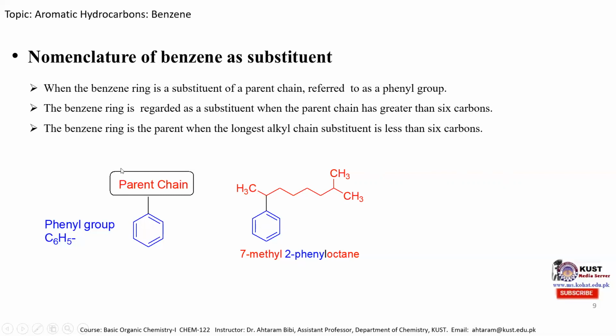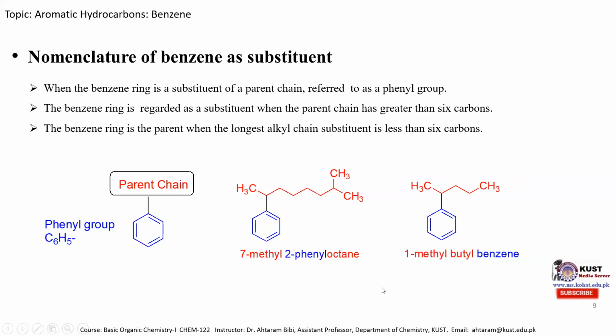But if the parent chain has less than 6 carbon atoms, then benzene is considered as the parent. For example, it is mentioned over here that this benzene is considered as the parent name, and this chain which consists of 5 carbon atoms is considered as a substituent, and it's 1-methyl butyl benzene. Benzene is the parent name.